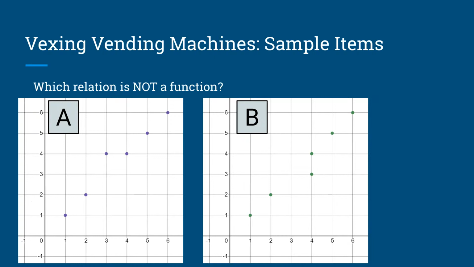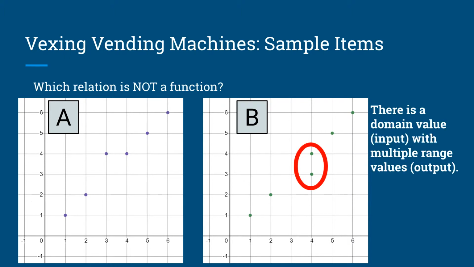So a typical assessment item is asking students to identify which one is not the function and why. So in this case, we have 2 graphs. Which one is not the function and why? And the answer is B, but there's something very important. When students express that answer B is not the function, they have to be able to explain that there is a domain value, in this case 4, with multiple range values. In other words, there's an input of 4, and 4 has two different outputs, 3 and 4.